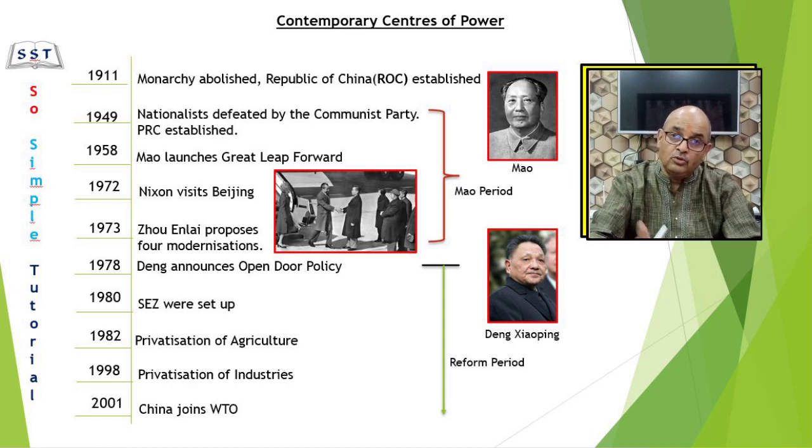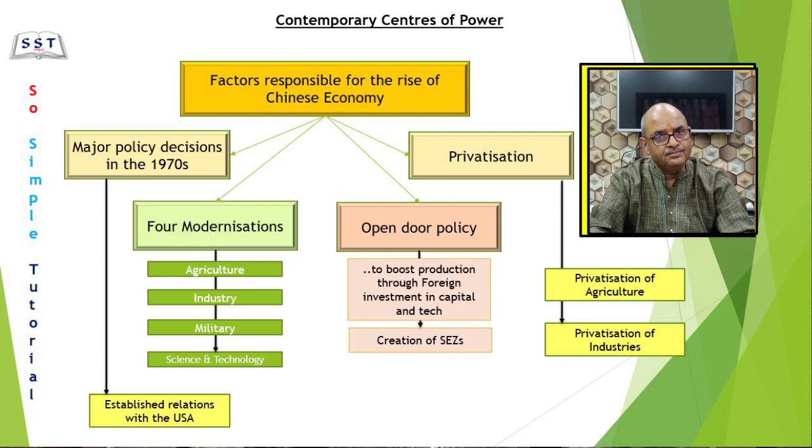But with the introduction of SEZs, special economic zones, the country was allowed to transition from a centrally planned system to a capitalist market economy. In 1980, special economic zones SEZs were set up. This way, China became the most important destination for foreign direct investment FDI anywhere in the world.